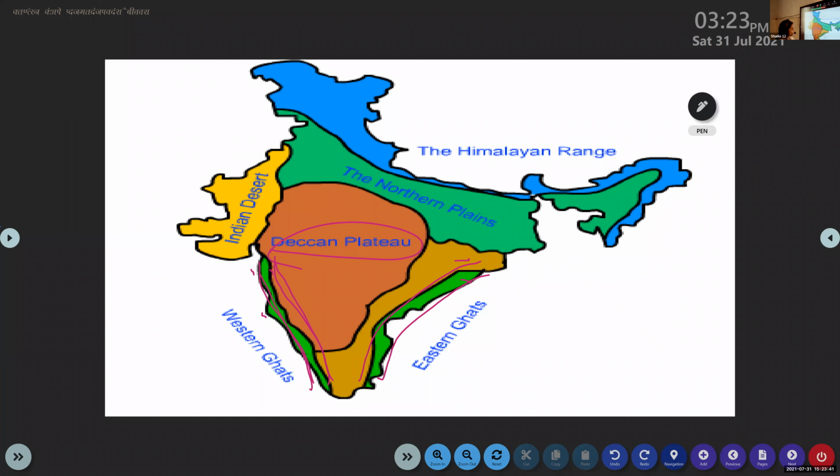You can see a narrow area on both sides. Yes or no? One lies on the western side and is known as western coastal plain, and the one on the eastern side is known as eastern coastal plain. I hope you understood.